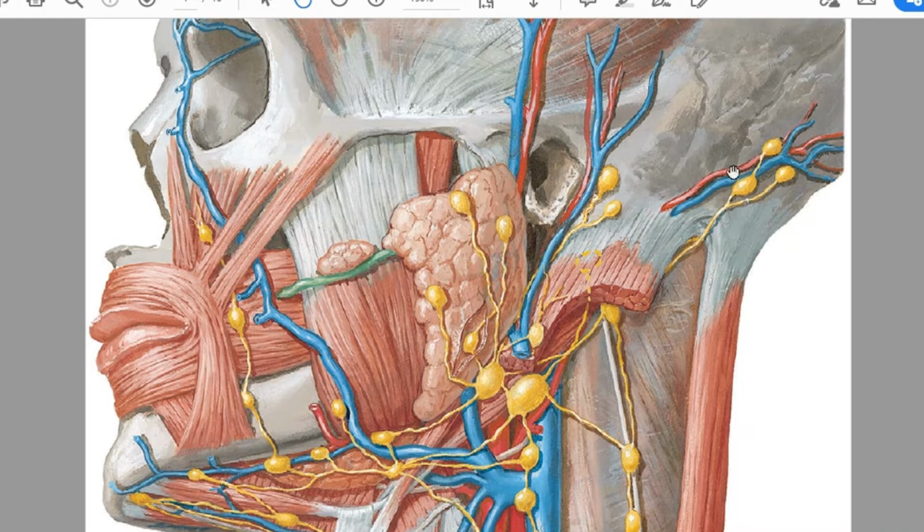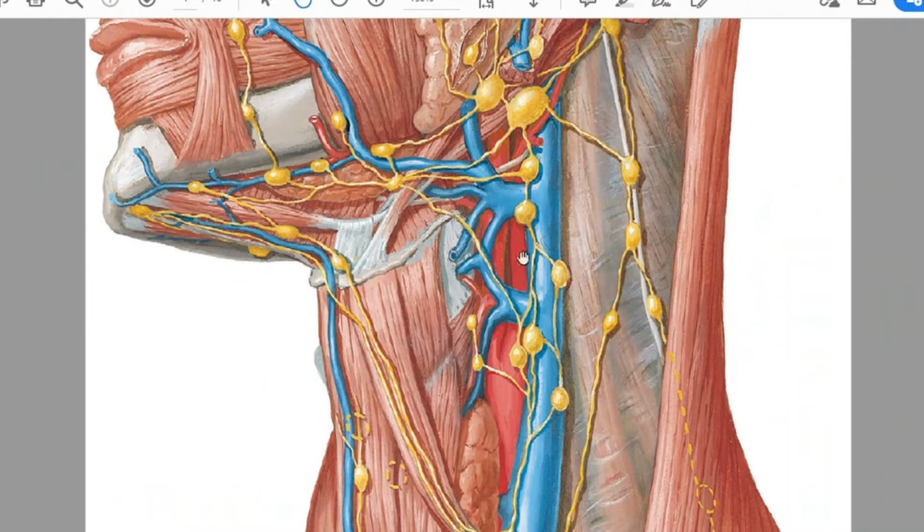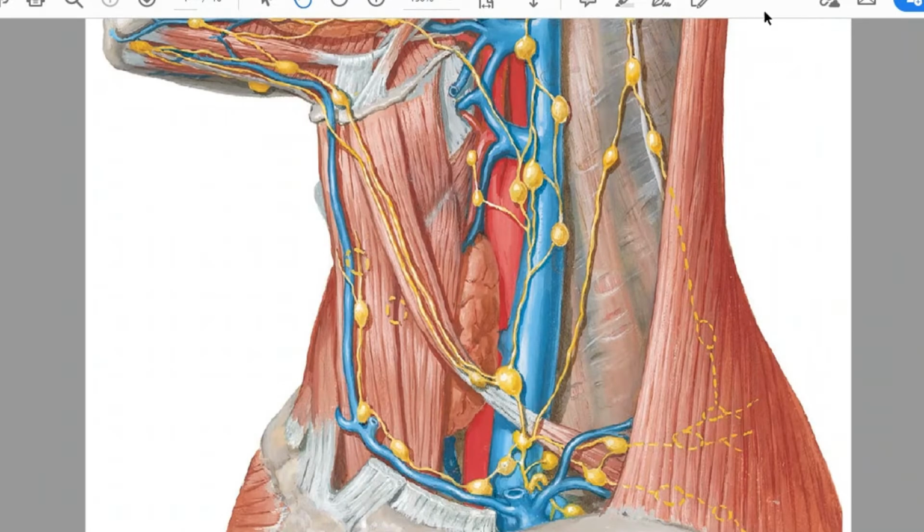If we talk about superficial lymph nodes, in most cases they accompany veins and have the same name, it is easy. Deep lymph nodes, in most cases, accompany deep arteries and also have the same name.